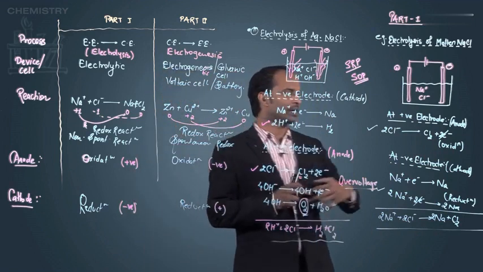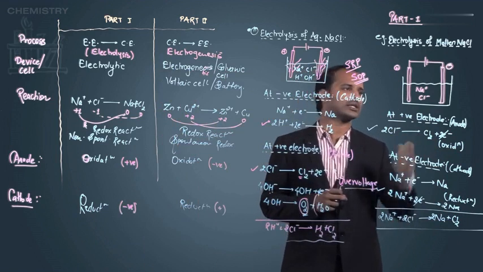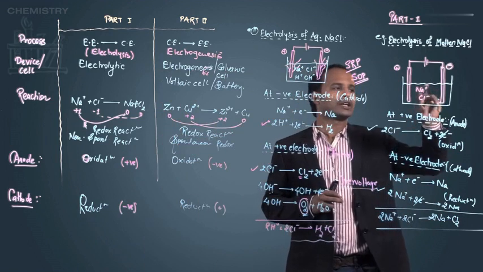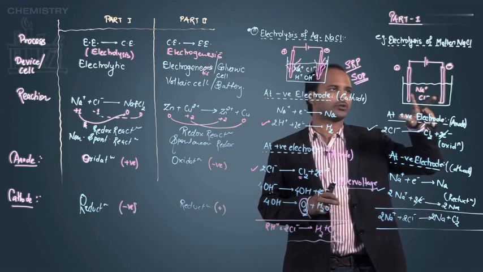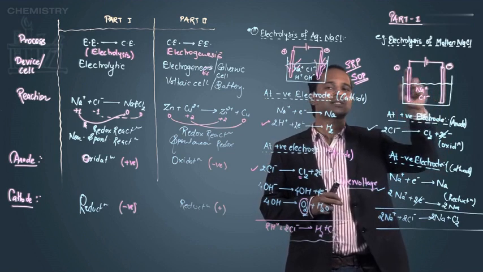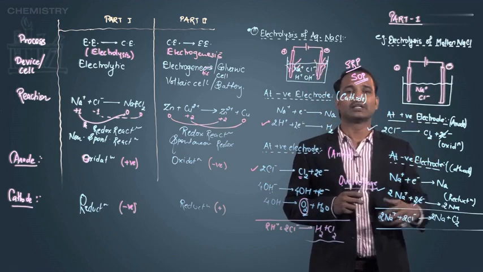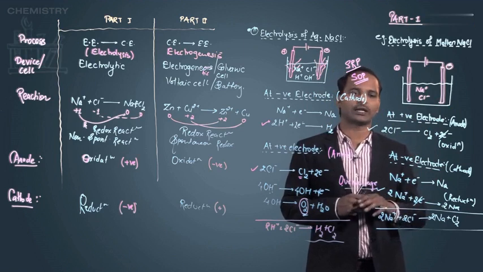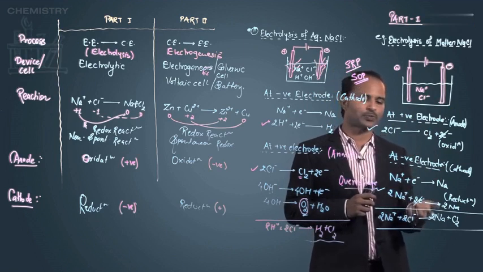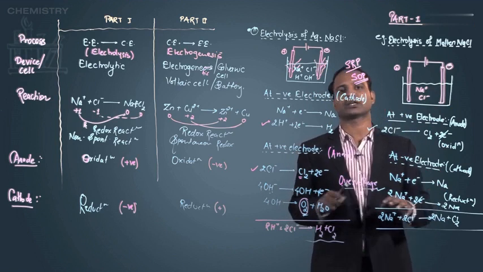Why? Because if I am not supplying electricity, then ions will not migrate to the opposite electrodes, and these electrodes will have no charge. Ions will not migrate, that means they will neither lose nor gain electrons, so neither oxidation nor reduction will take place, and ultimately the reaction will not take place.